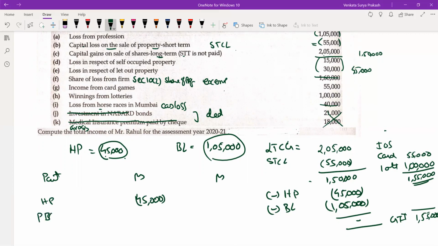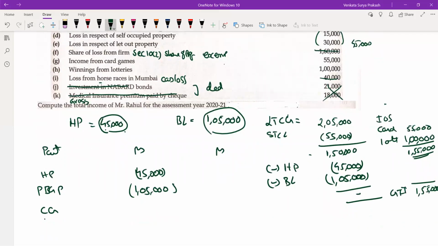Then comes your PGBP. Even here you are having a loss of 1,05,000. Even this you show in your inner column. Then you go to your capital gains. You take it as capital gains here. Then you show whatever things you are having there. You clearly show this. Long-term capital gain, you are having 2 lakhs. In this, you maintain 3 columns. Amount in rupees, amount in rupees, amount in rupees. You clearly show here 2,05,000 less short-term capital loss amounting to 55,000.